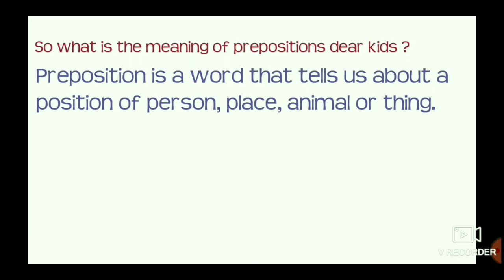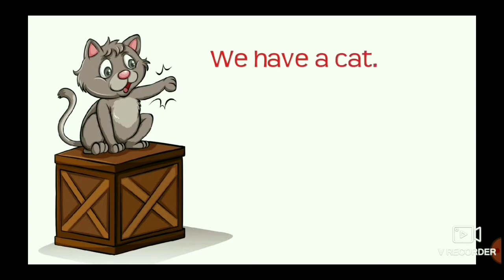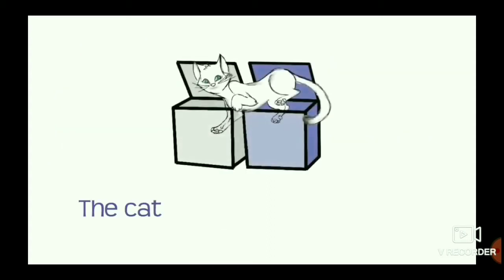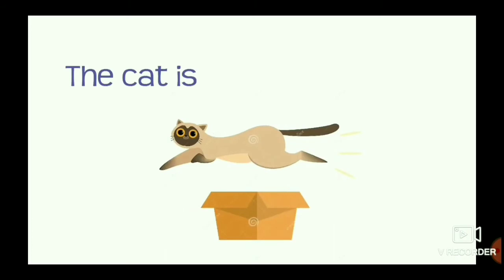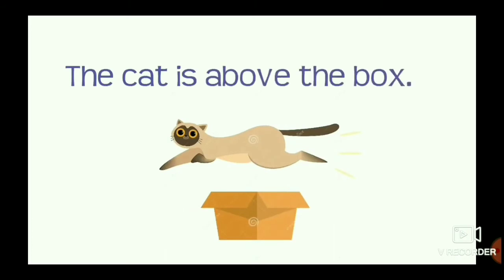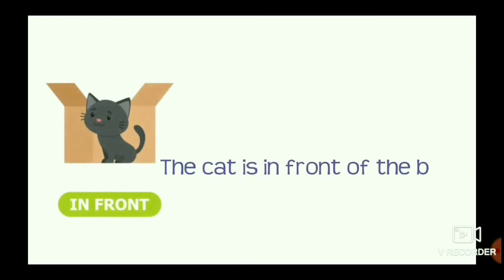Here see, we have some more examples. So, let's get started. We have a cat. You will have to identify the position of the cat. Here, the cat is on the box. Yes? The cat is between two boxes. Children, the cat is above the box. The cat is in front of the box.